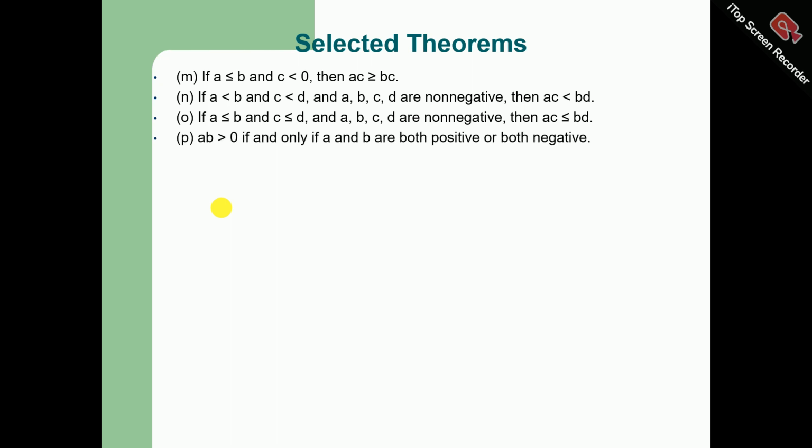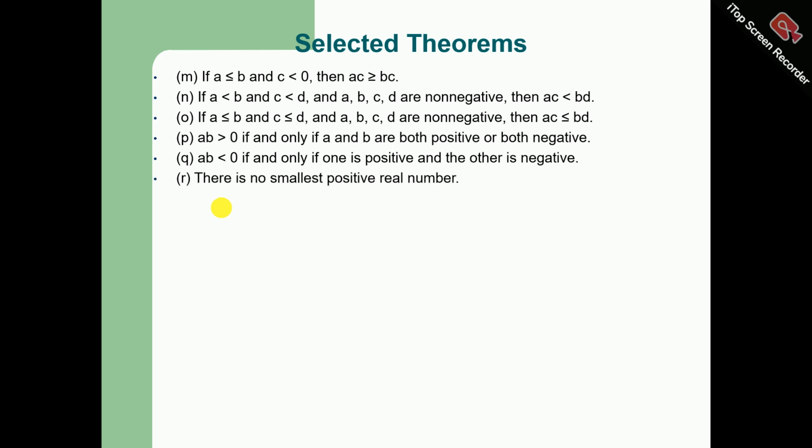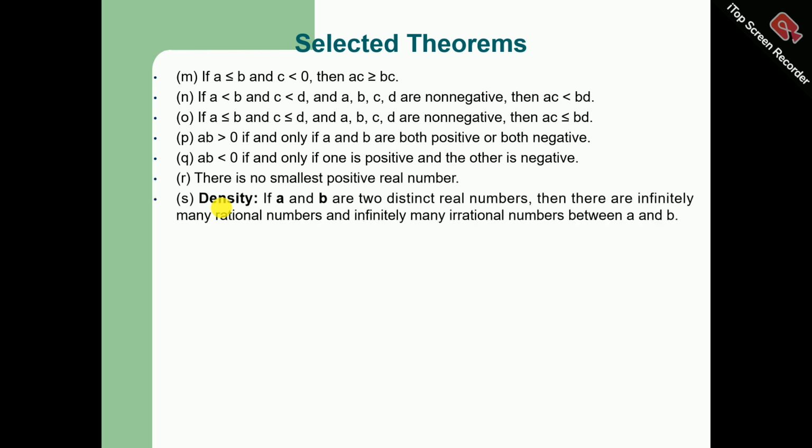ab is greater than 0, that is, it is positive, if and only if a and b are both positive or both negative. ab is less than 0 if and only if one is positive and the other is negative. There is no smallest positive real number. Density: if a and b are two distinct real numbers, then there are infinitely many rational numbers and infinitely many irrational numbers between a and b.